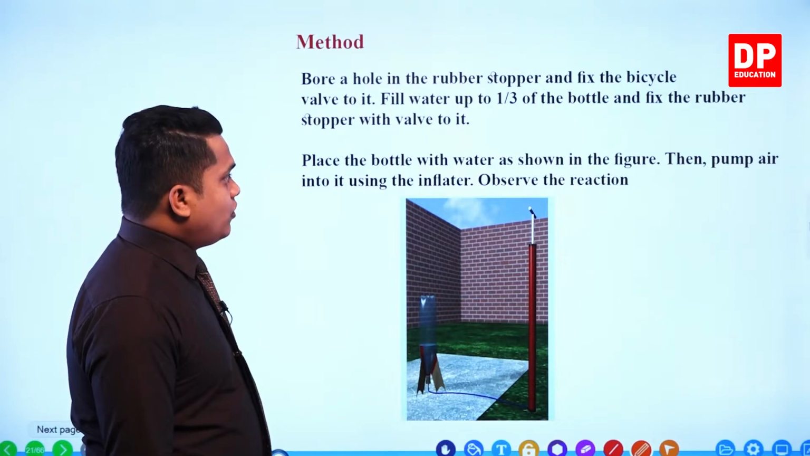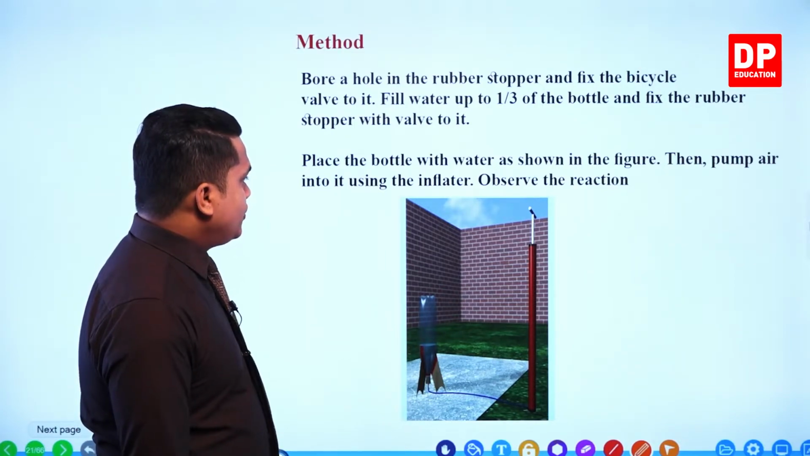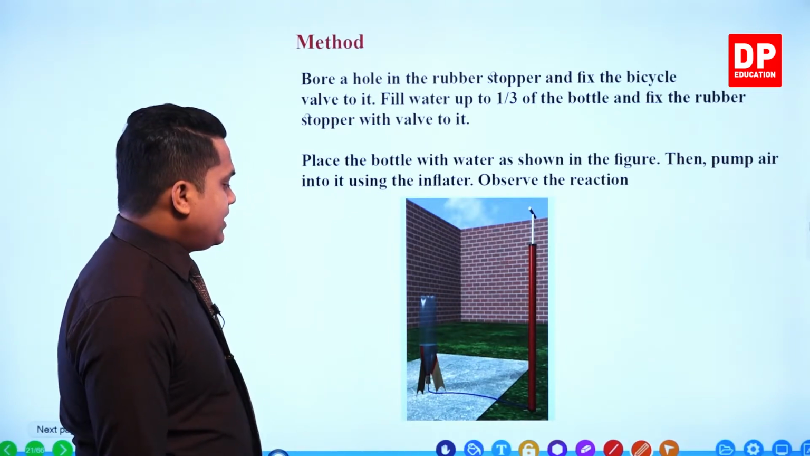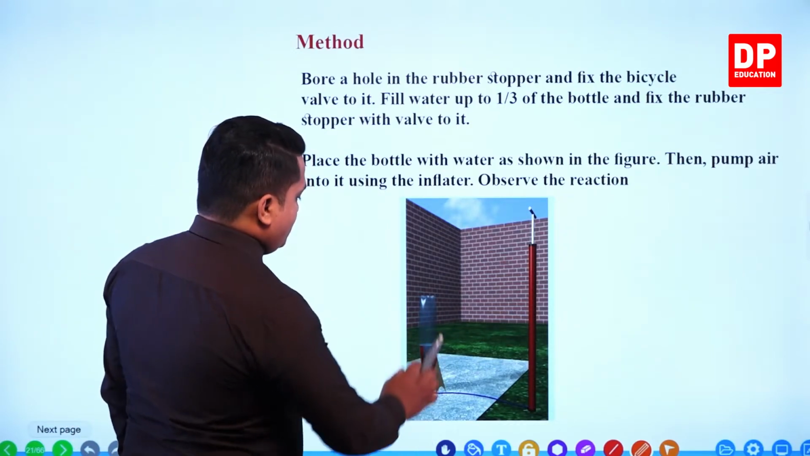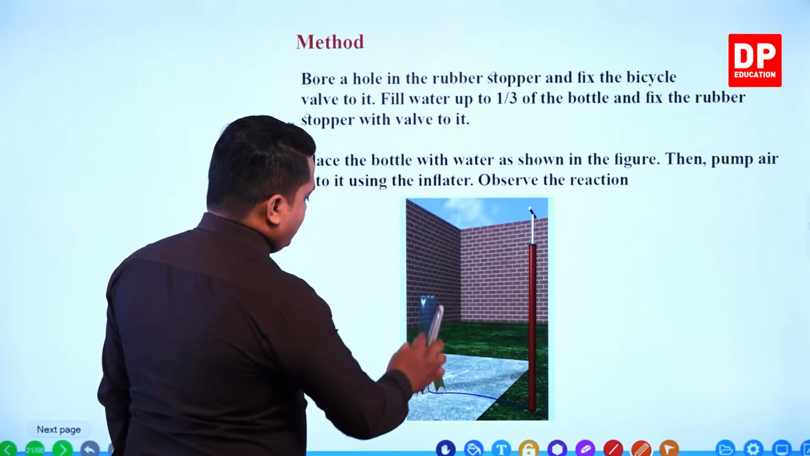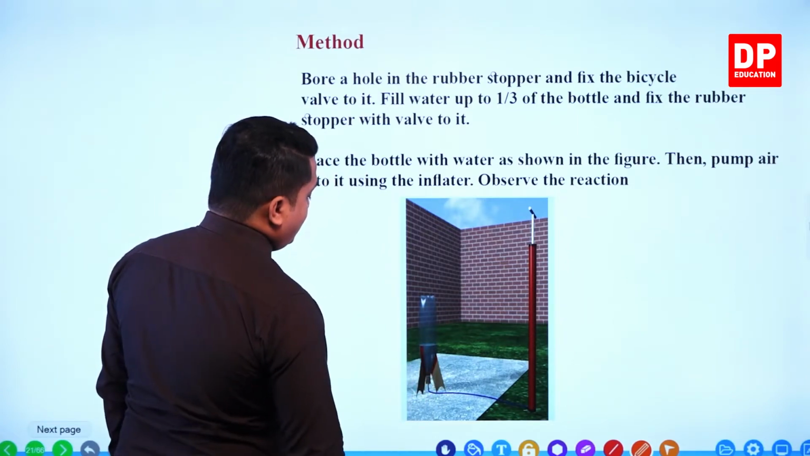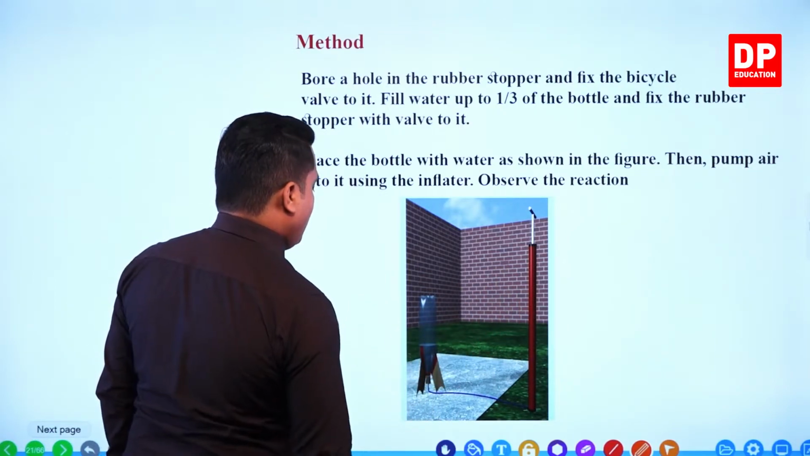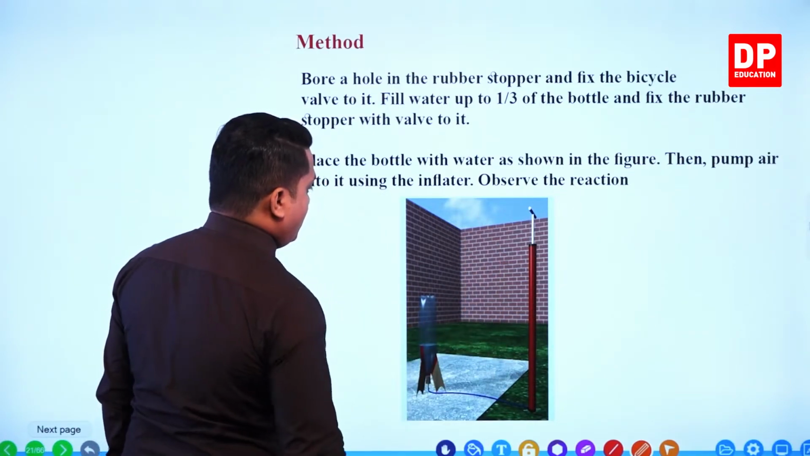Then, my dear children, place the bottle with water as shown in the figure. Then pump air into it using the inflator. Then observe the reaction. Now what do you have to do? As you can see in the figure, you fill some water into it like this. Then you plug in that stopper that has the valve. Then using that inflator, you insert the inflator into the valve. Then, my dear children, you take the other end and connect it with the air pump.